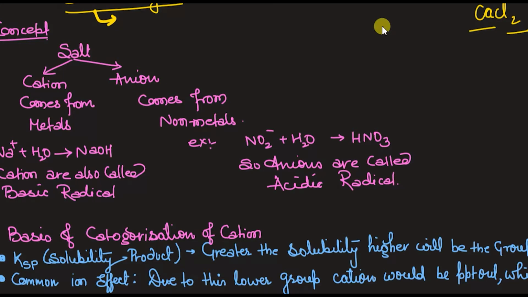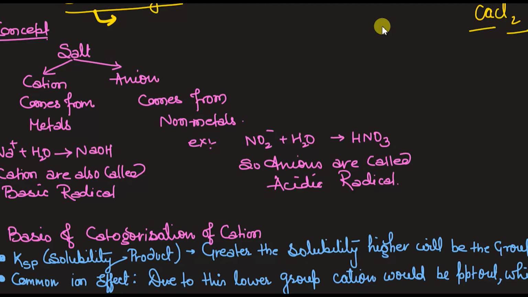But if I give you a salt in the lab that is white, with no color, how will you identify whether it is calcium chloride or sodium chloride or some other salt? Yes. So for that there is a procedure, step by step we will follow and understand this. So let's start with this.